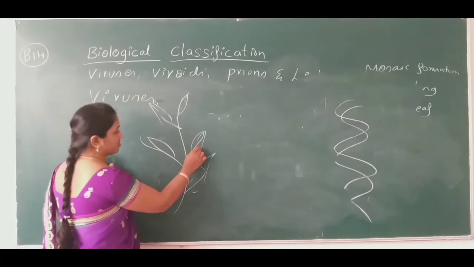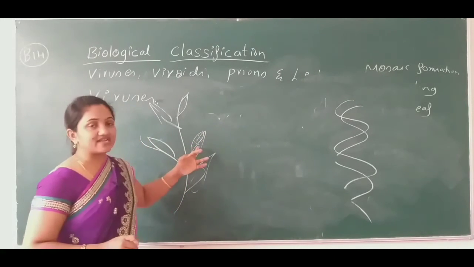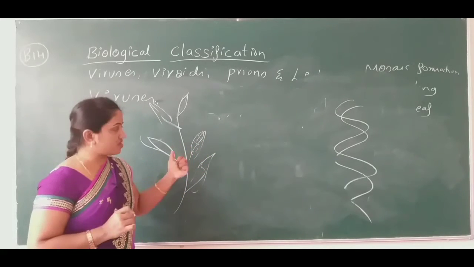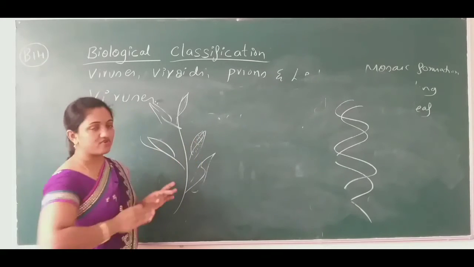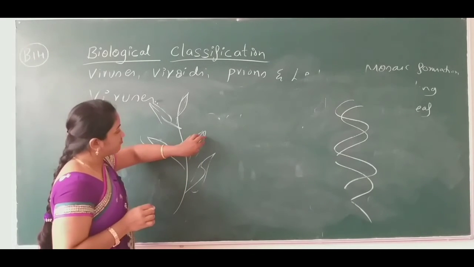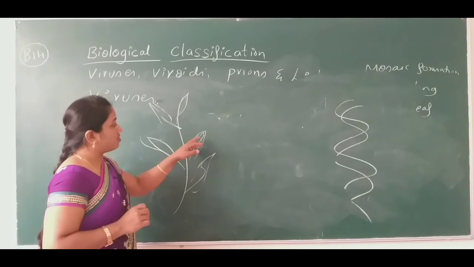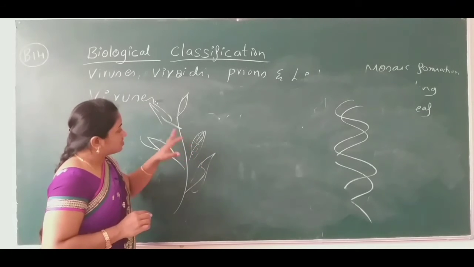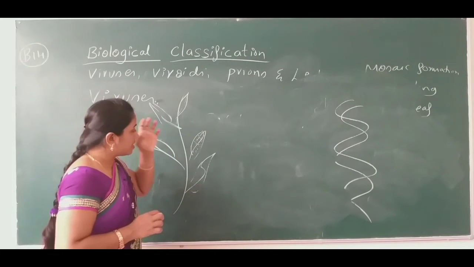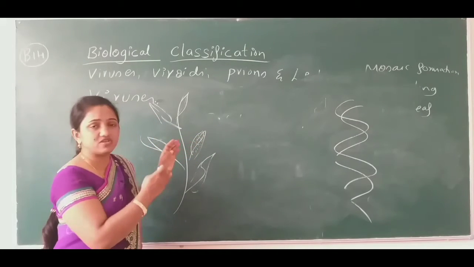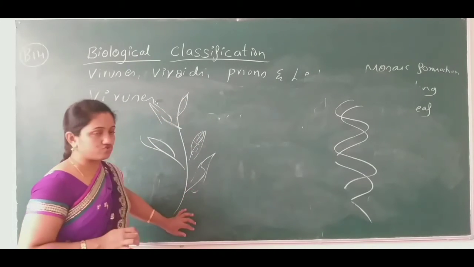Okay, so just imagine a tobacco plant. If it gets infected by the virus, what will happen? The plant will turn yellow, or mosaic formation occurs, and patchy patches may form on the leaves of that plant. Okay, so what is my concept here? I'm going to explain to you how the virus infects.